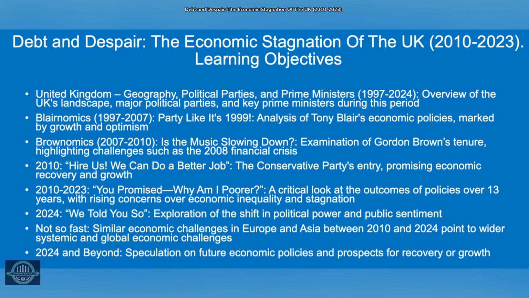We analyse the UK's economic performance, comparing it with the United States and Germany using GDP per capita and overall nominal GDP. We investigate the causes behind the economic stagnation in the UK from 2010 to 2023 and explore potential paths forward for improving the economy in 2024 and beyond.